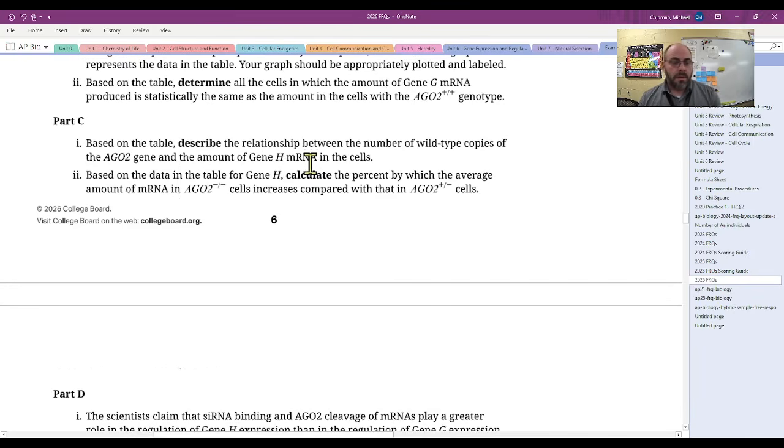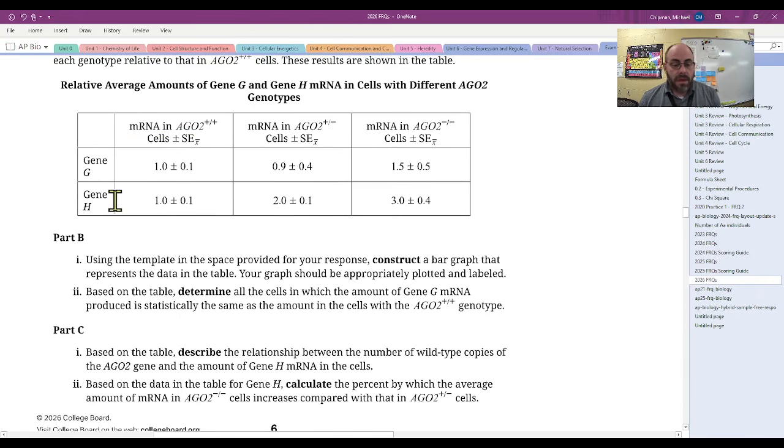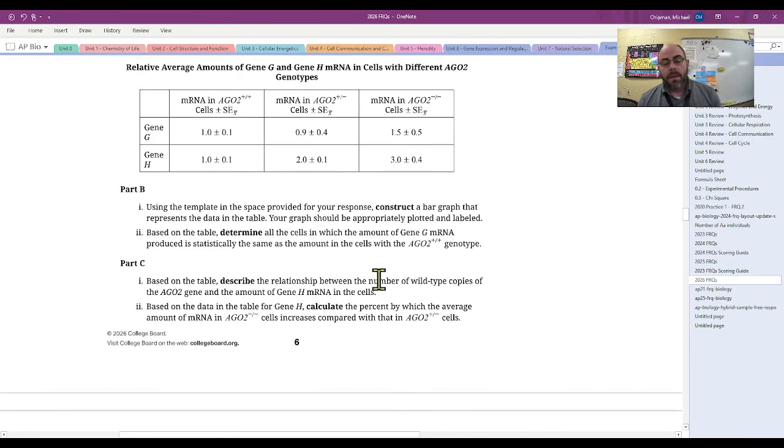So part C. Based on the table, describe the relationship between the number of wild-type copies of the AGO gene and the amount of gene H mRNA in the cells. So mRNA increases as the number of wild-type alleles decreases. We have two wild-type alleles here, then 1 and 0, and notice what's happening to the amount of mRNA available. It is increasing. Good.